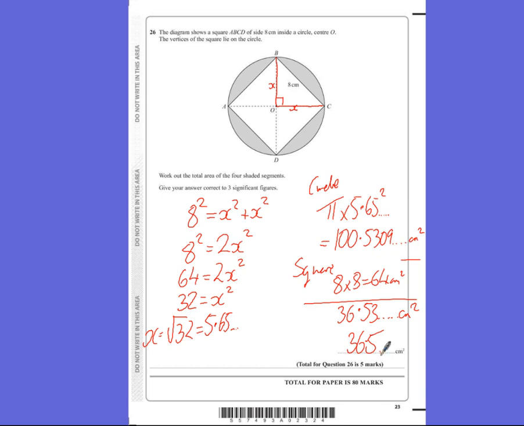Really important, you never ever round any of these numbers until you get to the last bit where it tells you to. You just leave these numbers in your calculator for use later.